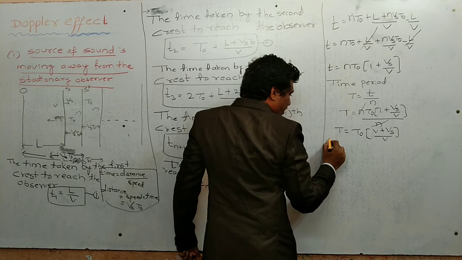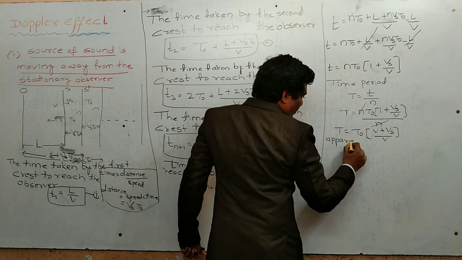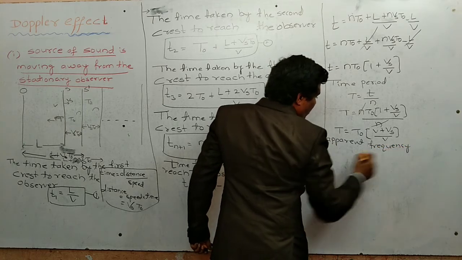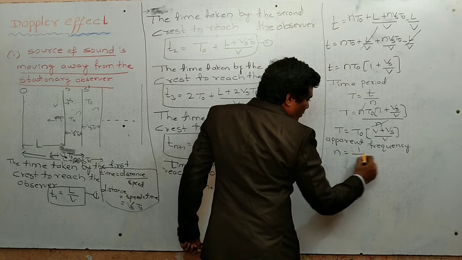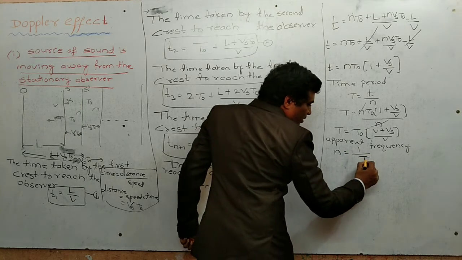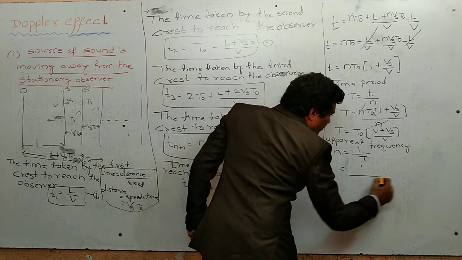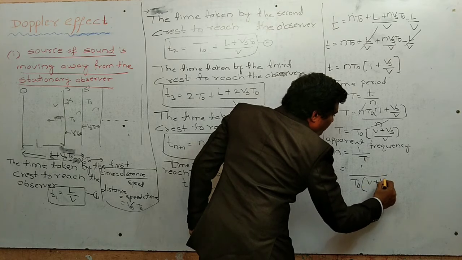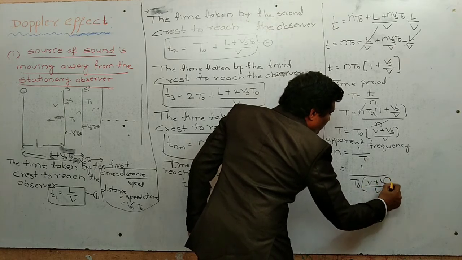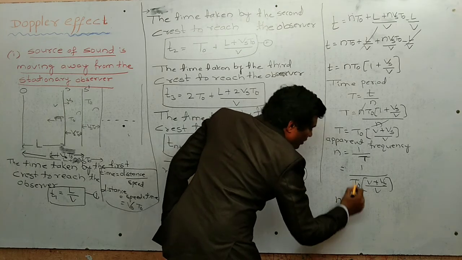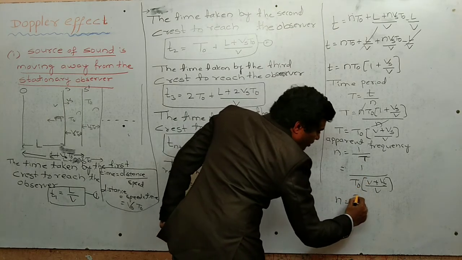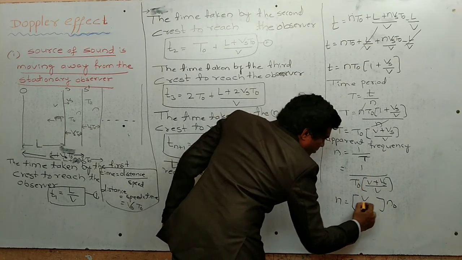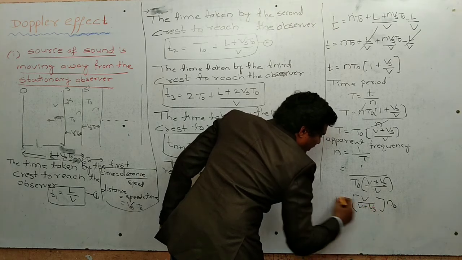Now what about the apparent frequency? The apparent frequency n equals the reciprocal of the time period. So 1 by T naught times V plus Vs by V. Now the reciprocal of T naught is the actual frequency, n naught. Now reversing it, it is V by V plus Vs.